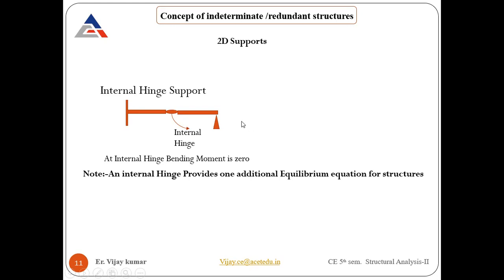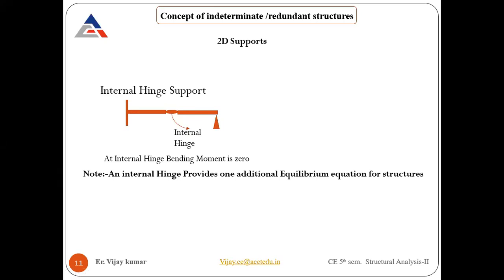So make sure, whatever the relation was there, just to confirm the concept, you need to make a free body diagram. Show the reactions here for the fixed support. These are the 3. Then we have 2, then we have 2. That comes to be 7 minus 2 into 3, that comes to be 6. So the answer will come 1. So our structure is statically indeterminate by a single degree of indeterminacy.